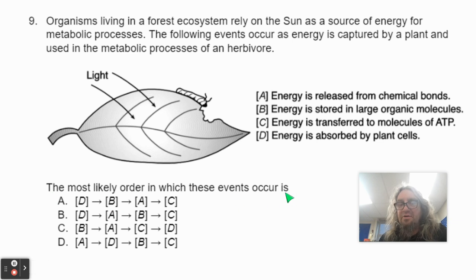The most likely order in which these events occur is: choice A is D, then B, then A, then C. Choice B is D, then A, then B, then C. Choice C is B, then A, then C, then D. And choice D is A, then D, then B, then C.